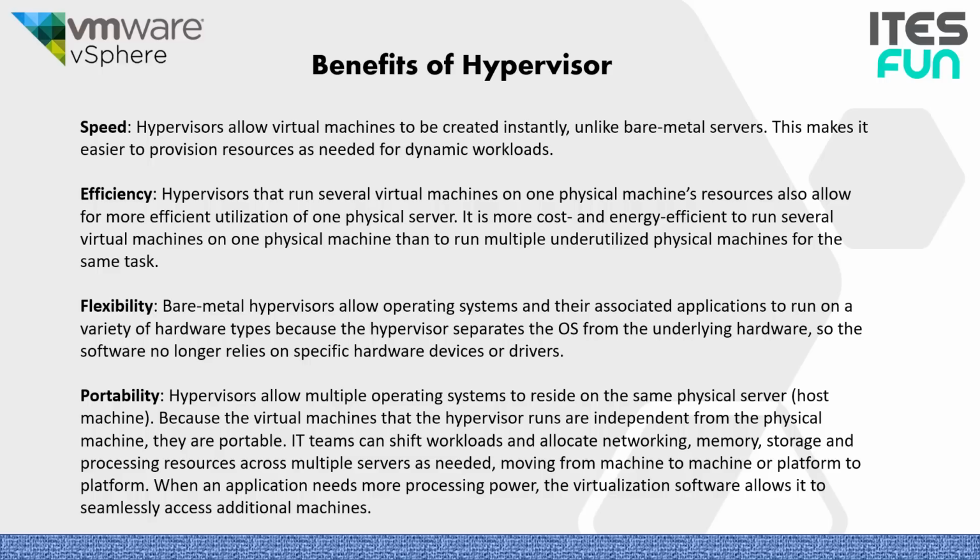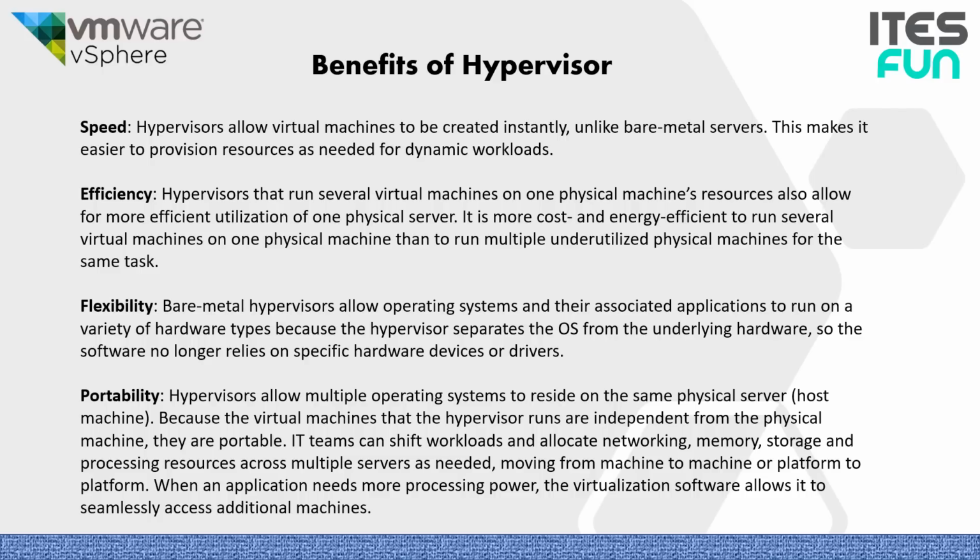The second benefit is efficiency. Hypervisors that run several virtual machines on one physical machine's resources also allow for more efficient utilization of one physical server. It is more cost and energy efficient to run several virtual machines on one physical machine than to run multiple underutilized physical machines for the same task. Flexibility. Bare metal hypervisors allow operating systems and their associated applications to run on a variety of hardware types. Because the hypervisor separates the OS from the underlying hardware, the software no longer relies on a specific hardware device or drivers.